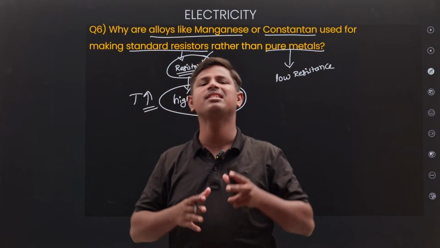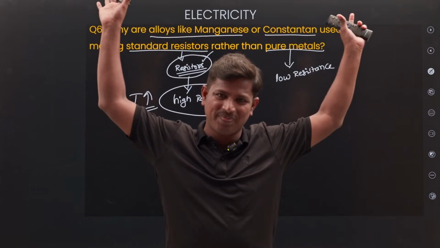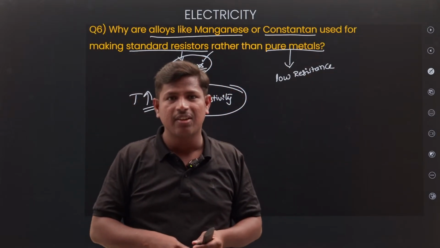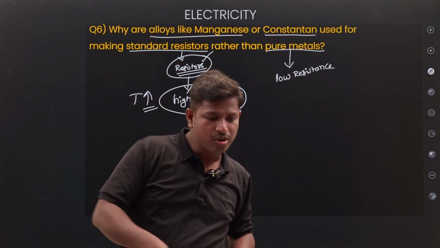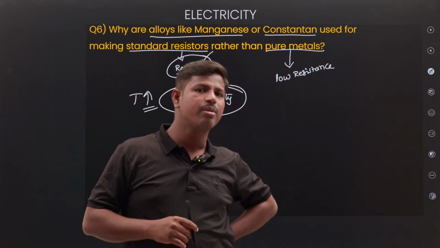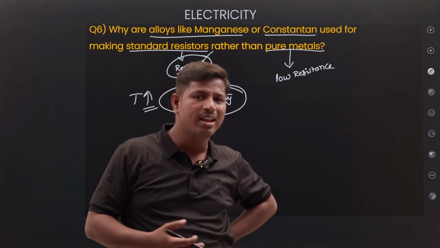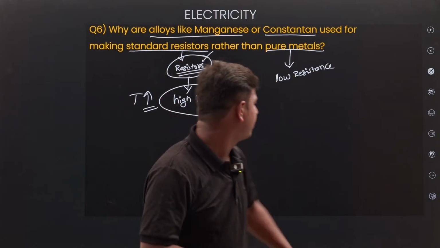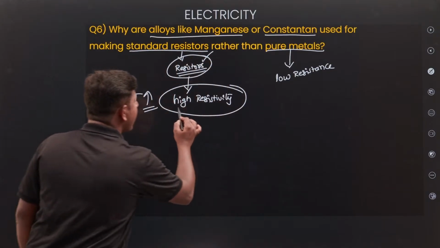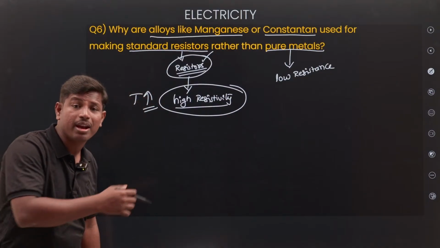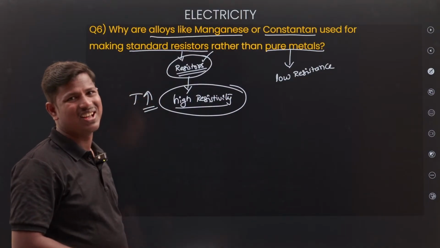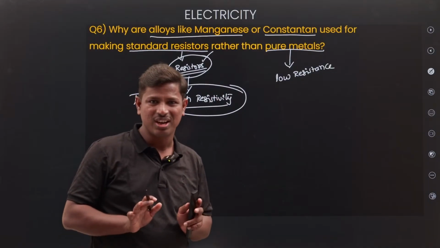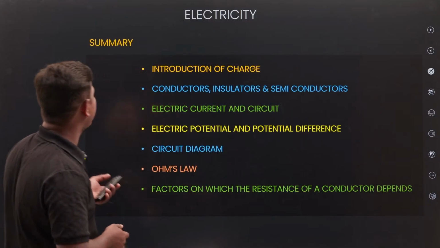If there is no production of heat in an iron box, what is the use of buying it? No use at all, right? So what is the reason? High resistivity compared to metals. Okay, understood now? Next.